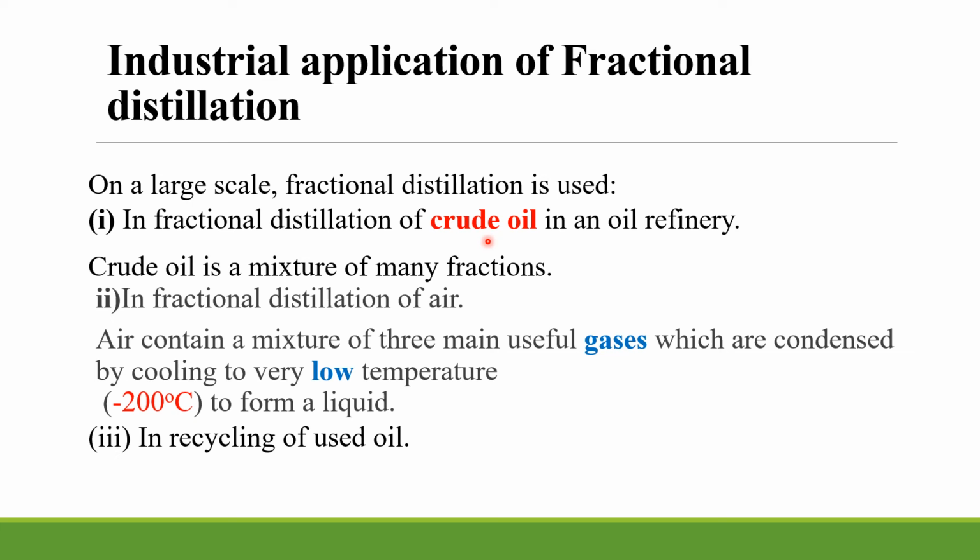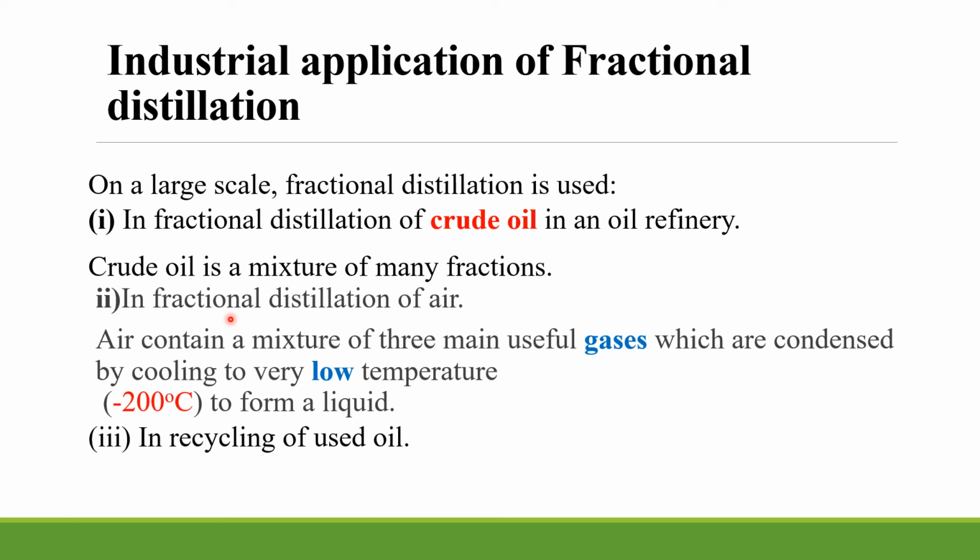Then we have diesel. Diesel, we use it for driving heavy motor vehicles such as lorries and buses. We also have fuel oil, which we use in driving factory machines and ships. We also have lubricating oil that we apply in machines to reduce friction. And then lastly, we have what we call bitumen that we use for tarmacking roads. So those are some of the products that we get from crude oil. So one of the applications of fractional distillation on a large scale is the fractional distillation of crude oil. Secondly, we have fractional distillation of liquefied air.